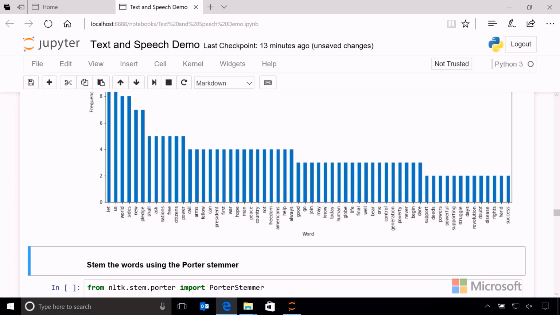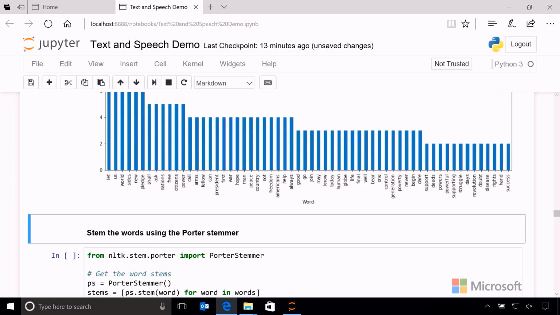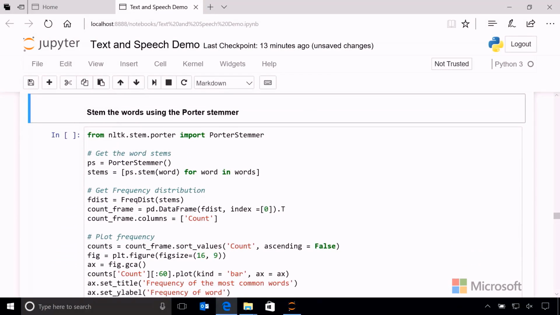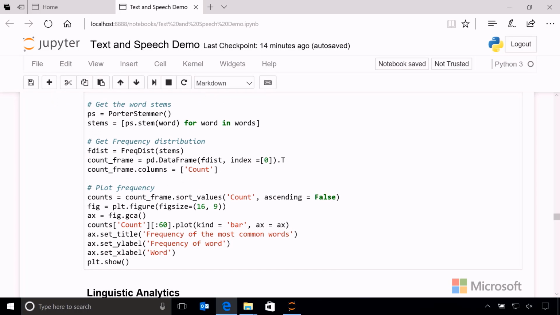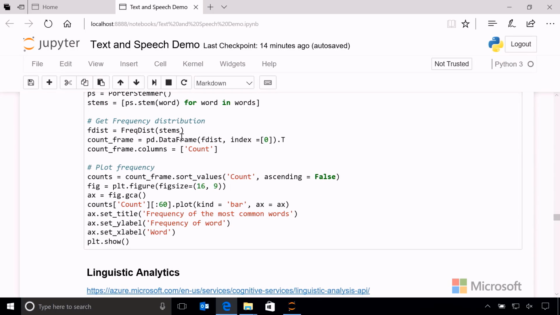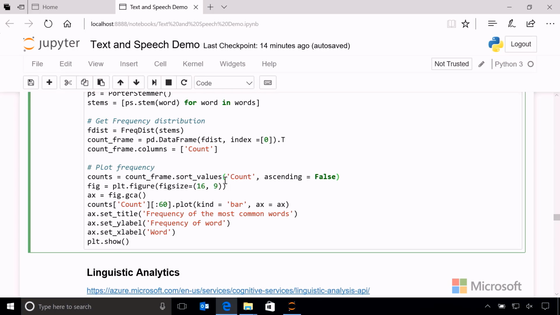But what happens if I actually stem the words? What if I try and find words that have a common root? So to do that, again, I'm going to use the NLTK library. I'm going to bring in this thing called the Porter stemmer, which uses a specific algorithm to do the stemming of the words. And what we're going to do is stem each word in that collection of words that we've got. And then we'll get the frequency of the stems, and we'll plot the frequency of the stems instead of the individual words. So let's try that and have a look.